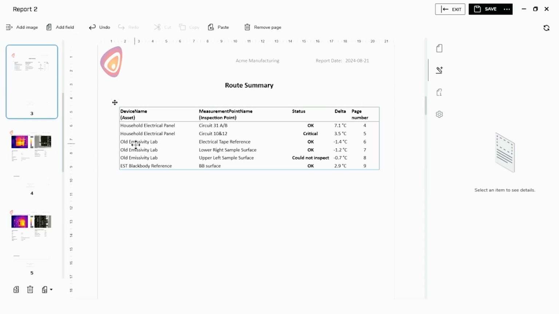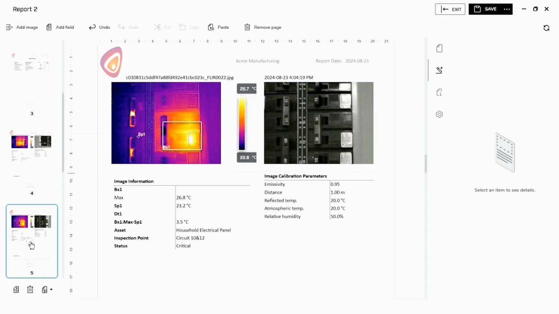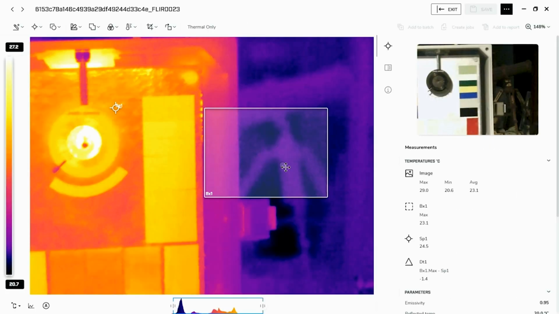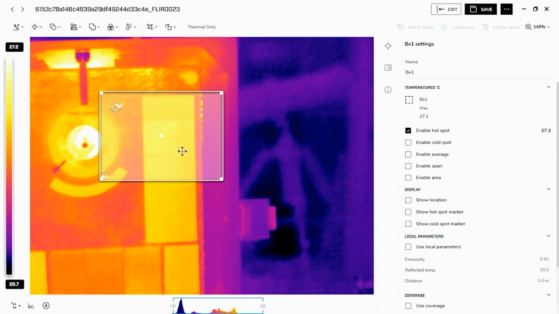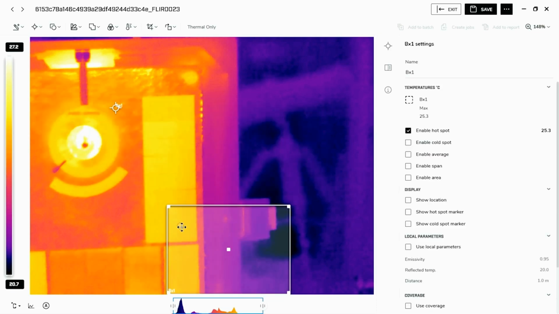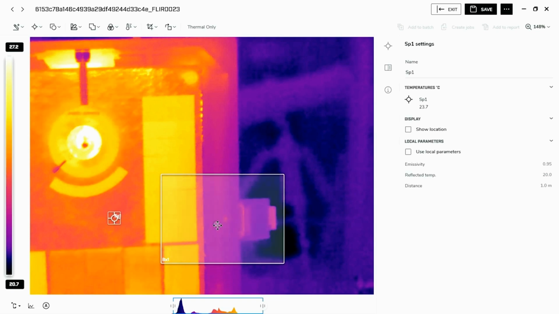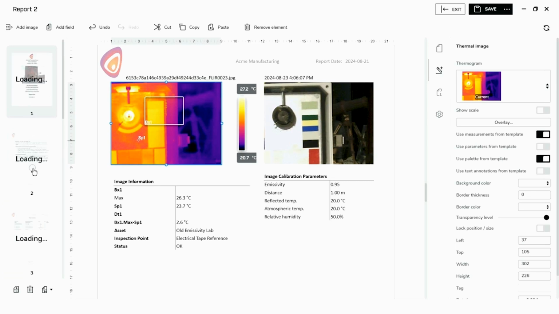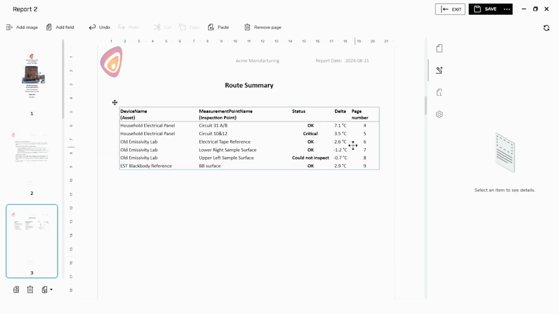Let's look at page 6 just to show that we can get a positive number, and you can see why we're getting the numbers that we are. So I'm going to move this just arbitrarily here and move 1. Whoops, let's move this guy down here. Save, exit, and go back to the summary table. And we see now we have a positive number, 2.6. I can of course save this report and edit it at any future time.